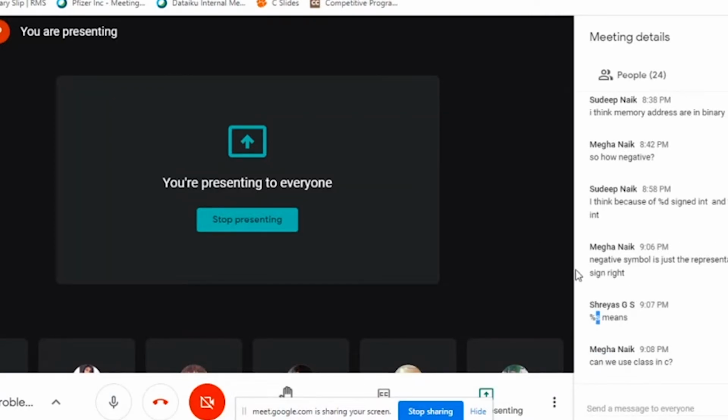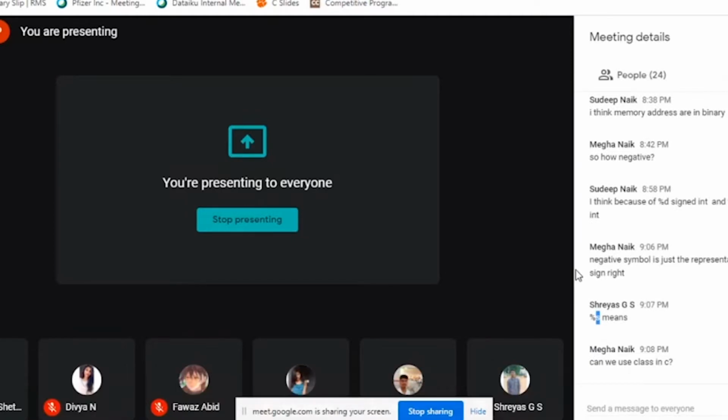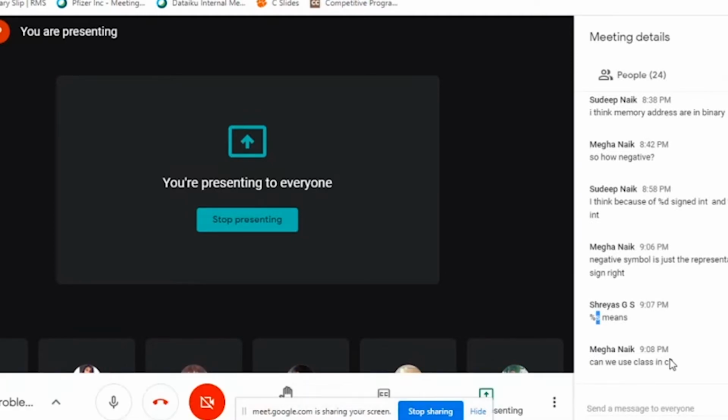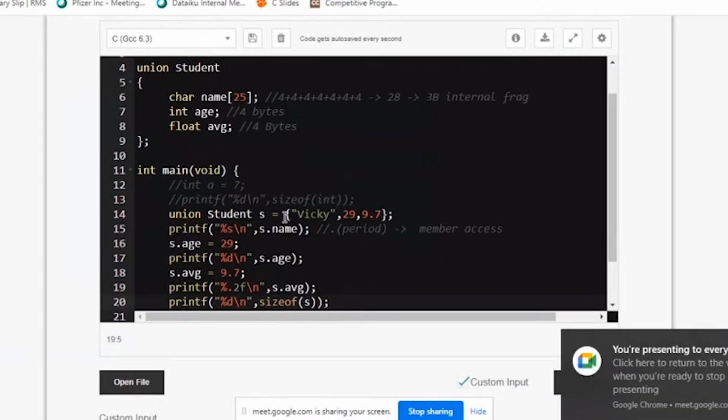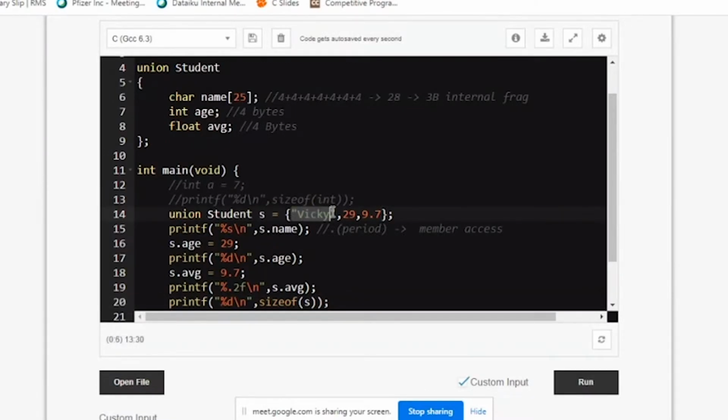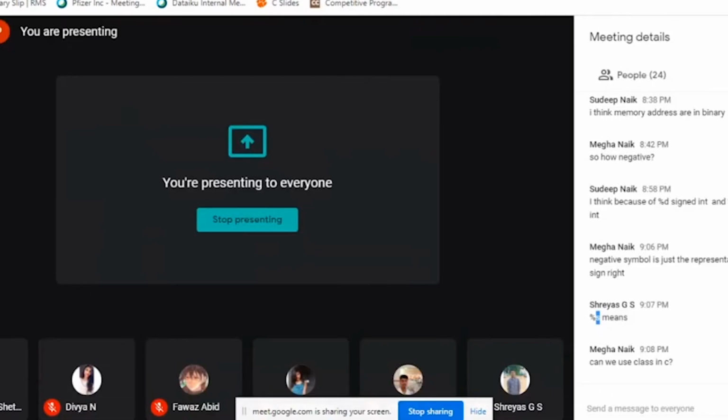Like for integer we use d, right? In the same way. Yeah, you can use C, but you need to be writing a for loop. See, what I'm doing is writing a printf. So this whole name VICKY is printed as a string. If I use percentage C, it can print only one character. That means I need to print it 5 times. So if you're writing percentage C, you need to write it 5 times.